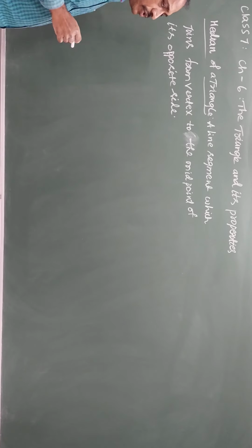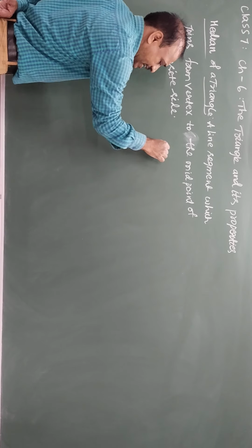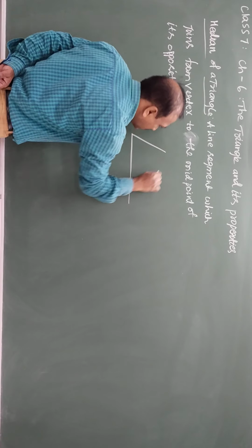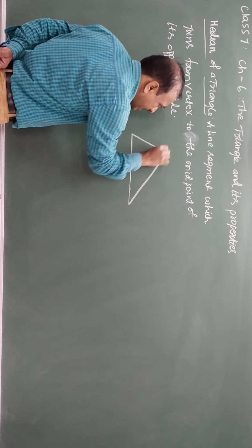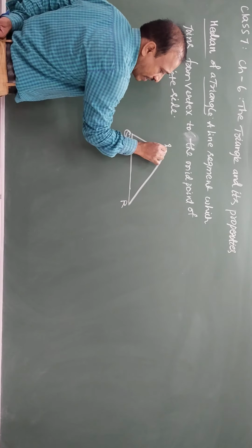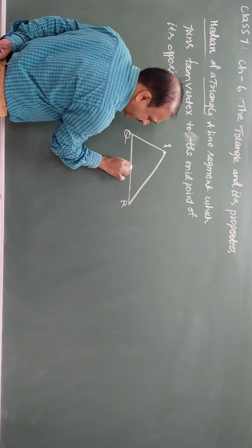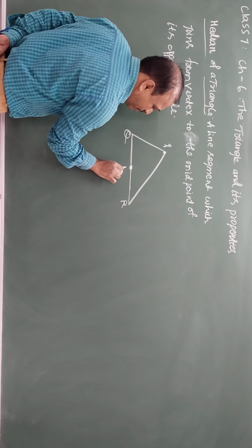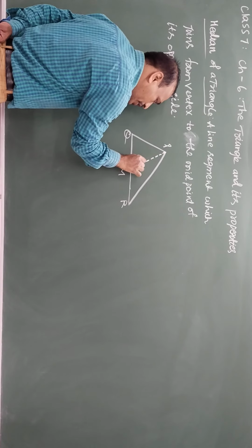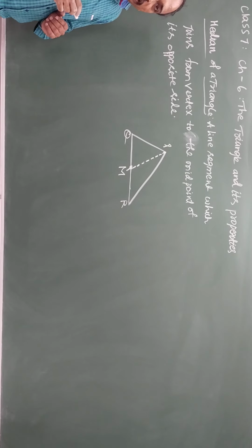A median is a line segment from a vertex to the midpoint of its opposite side. Look at this triangle, PQR. From vertex P, the midpoint of the opposite side is somewhere here. M is the midpoint. So a line segment which joins a vertex to the midpoint of the opposite side, PM, is called a median.